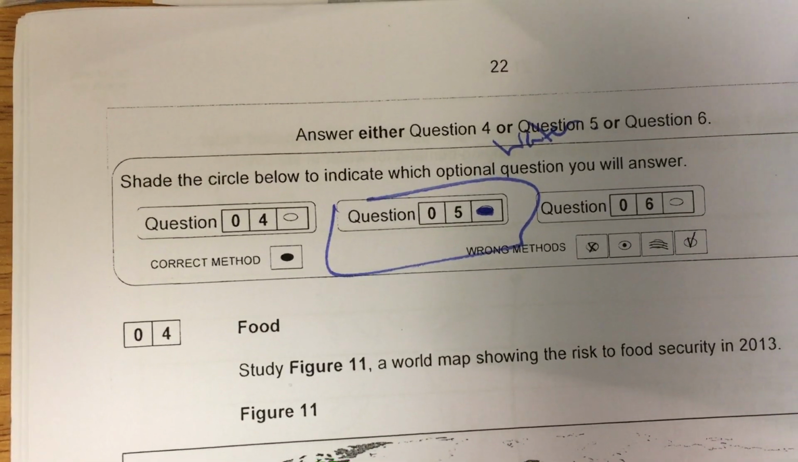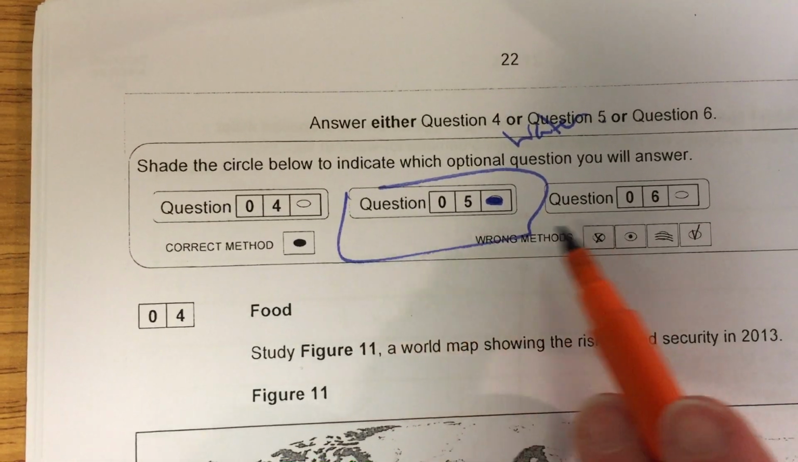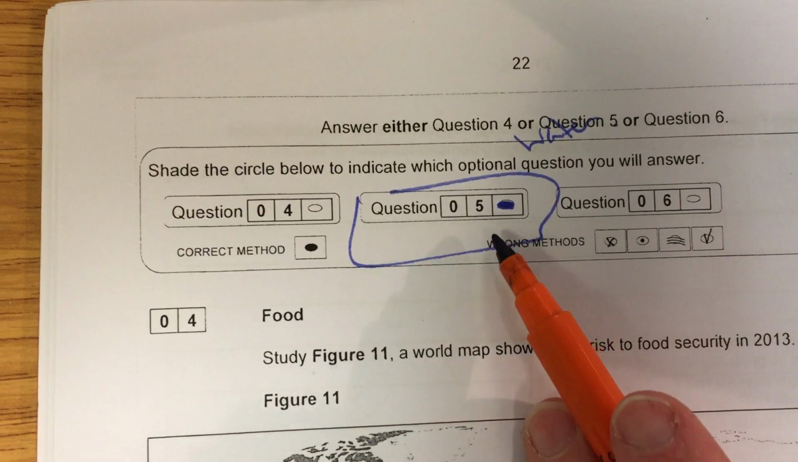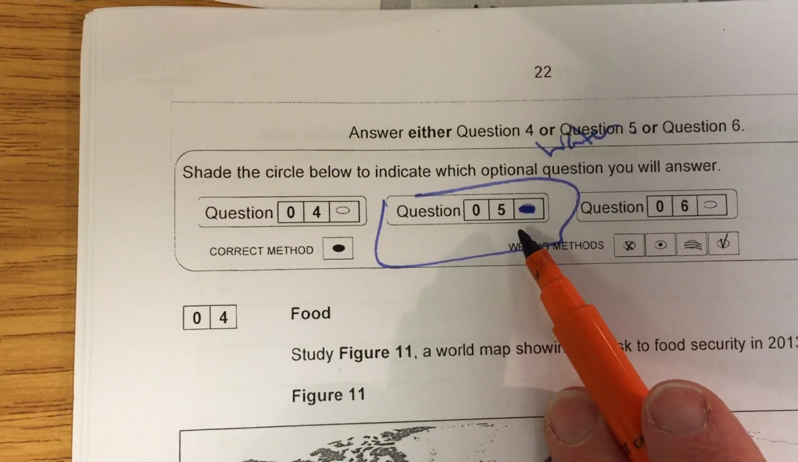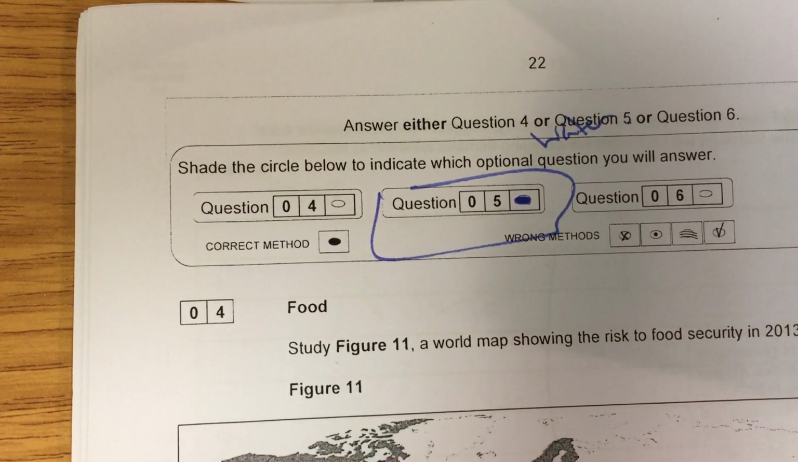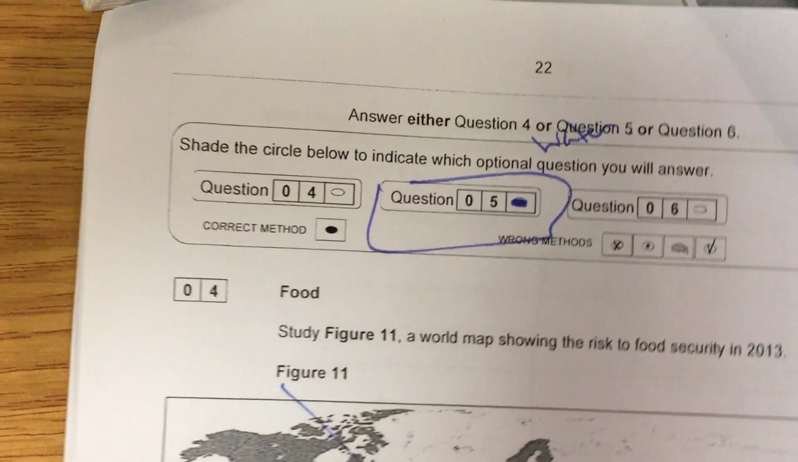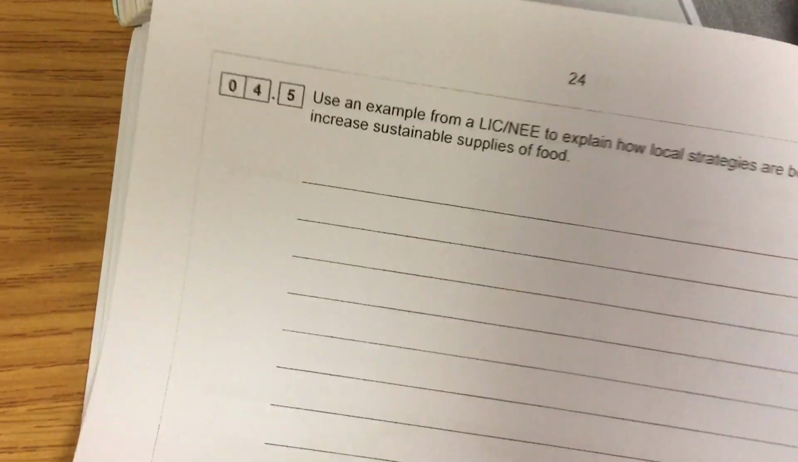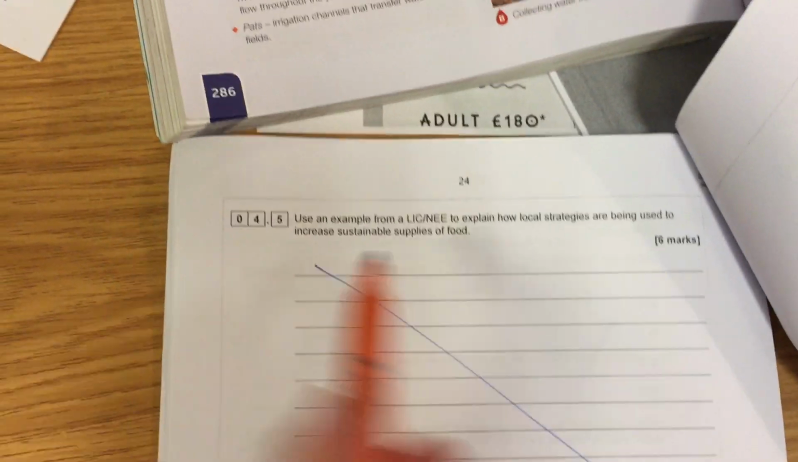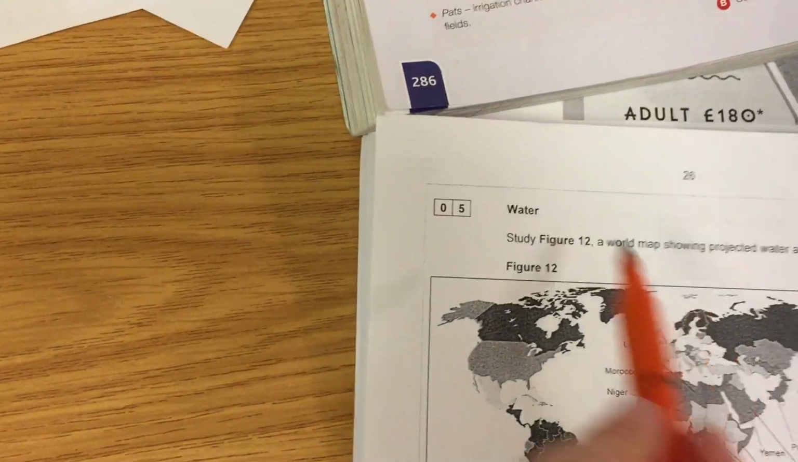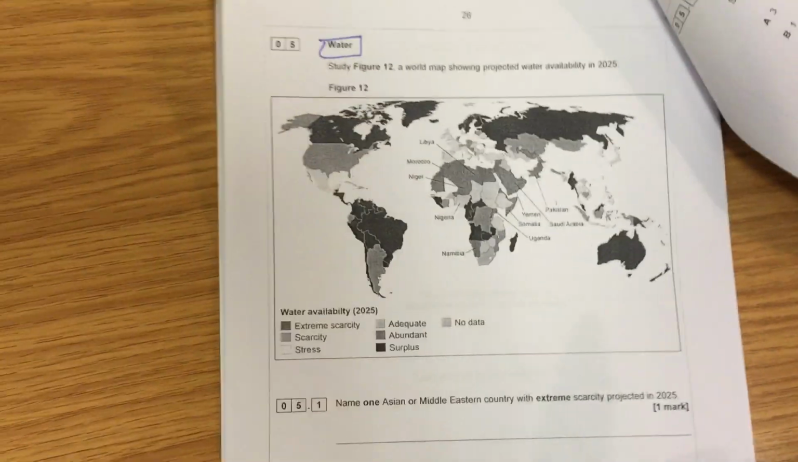And what we're doing is we're making sure that we answer one of the questions that it gives us a choice over. I want you to answer question 5 because we've been learning water. That often means that you've got to flick forward a few pages. That's the food question. We're not doing that. We are moving straight into the water question, which is here. Okay? You need to let the examiner know that.